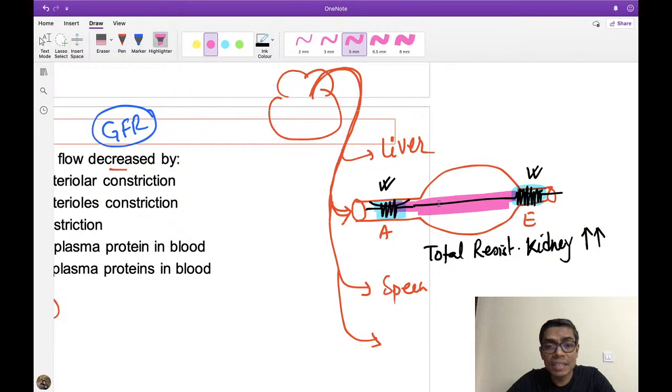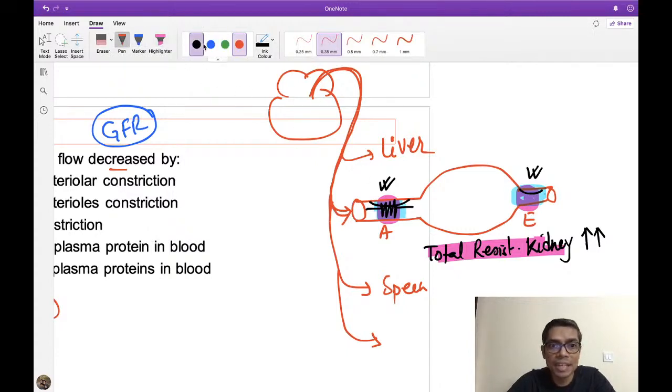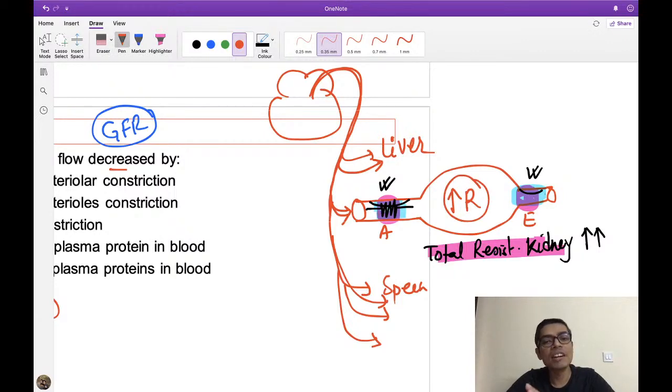The heart does not know why the resistance of the kidney is high, but I know that resistance has been increased because of the constriction of the afferent or due to the constriction of the efferent. But in any case, the total resistance of the kidney is high. Whenever the total resistance of the kidney is high, what will happen? The blood will flow less through the kidney. Rather, most of the blood will be diverted into other organs like liver, spleen. So please remember that whenever there is an increase in resistance of the kidney, the total blood flow to the kidney will be reduced.